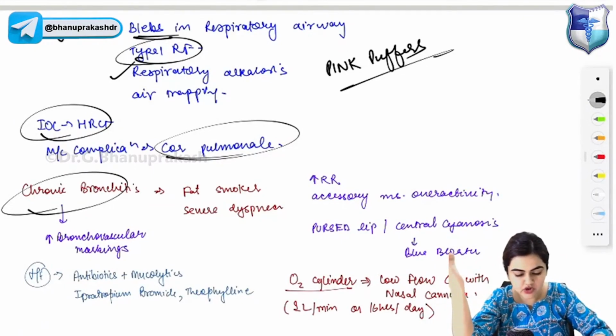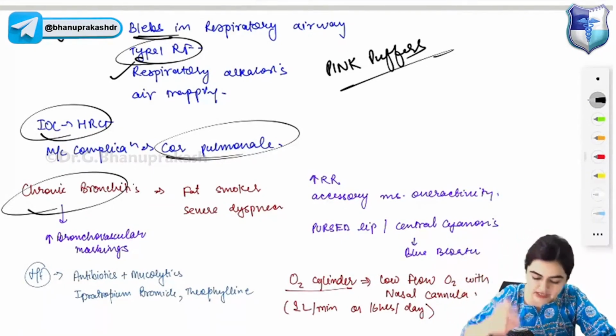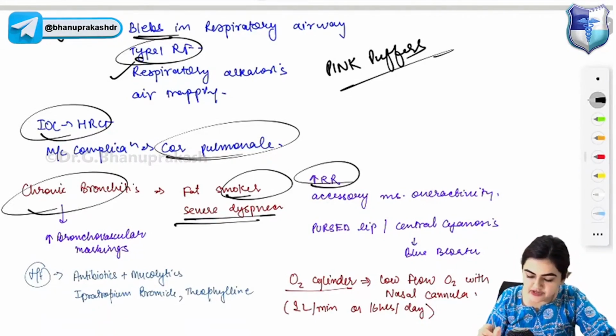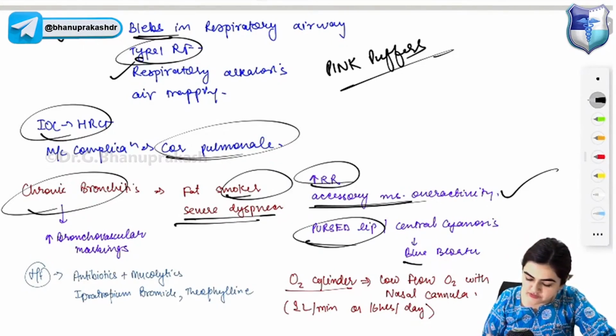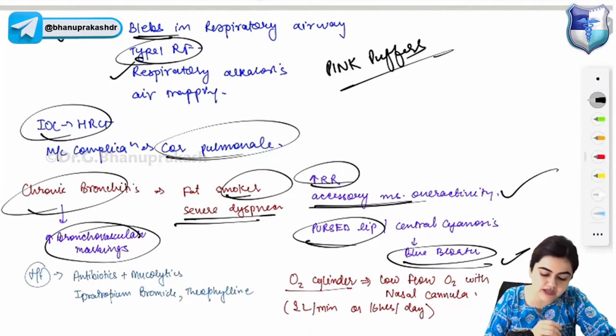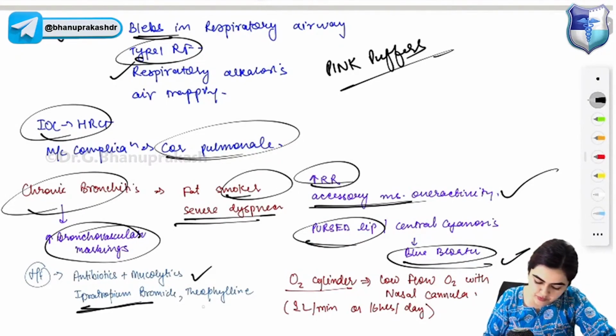Chronic bronchitis. In chronic bronchitis, there will be a history of smoking. There will be severe dyspnea. The respiratory rate will be increased. Accessory muscles will be used in excess. Pursed lip breathing, so they will be blue bloaters. Central cyanosis, pursed lip, blue bloaters, and bronchovascular markings are increased. Treatment is antibiotics plus mucolytics, ipratropium bromide, and theophylline.